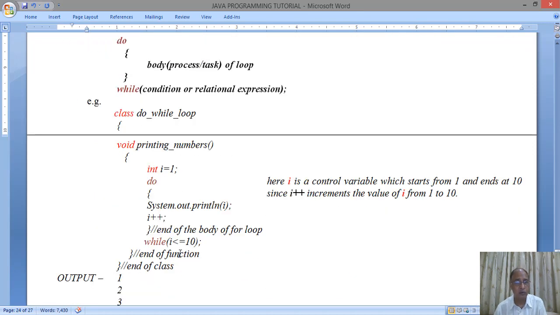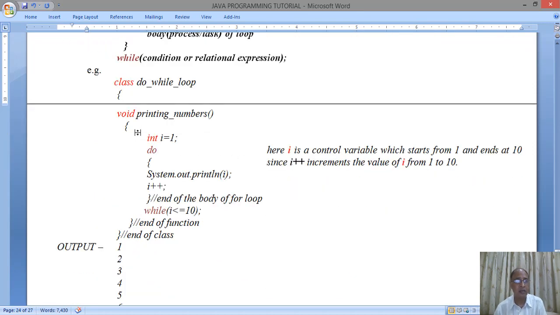Here is a small program to illustrate the do while loop. Class do while loop for printing numbers. int i = 1, so the value of i is initialized here. Do, then we have the body of the loop, System.out.println(i++), to increment the value one by one automatically. And after the body is finished, we have the while condition i <= 10, which is the ending of the loop, but with a condition.